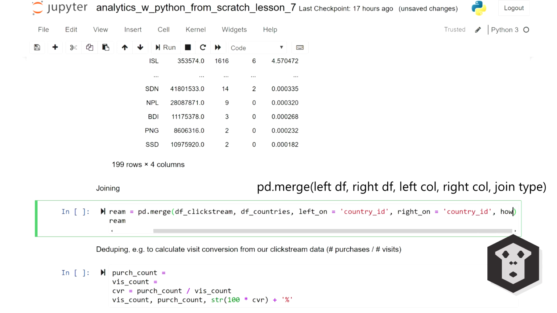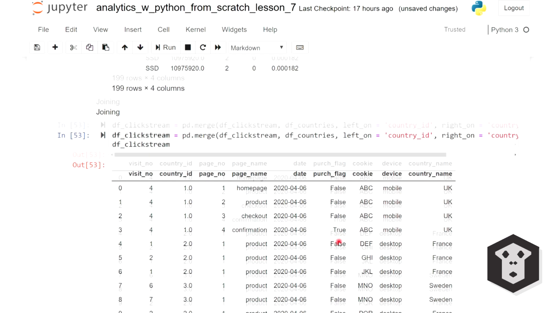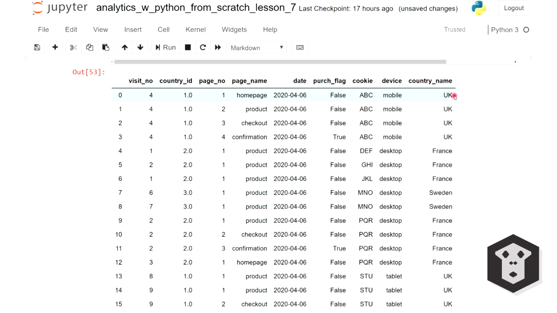And the type of join that I'm going to do here is a left join. Doesn't make much of a difference, an inner join would return the same results. It just means that I want to keep all the records from the left table, so clickstream, and wherever I can find a match, add the records from the countries table. So now you can see that we've added a column country name that corresponds to the country ID in our lookup table. 1 is the UK, 2 is France, and 3 is Sweden.